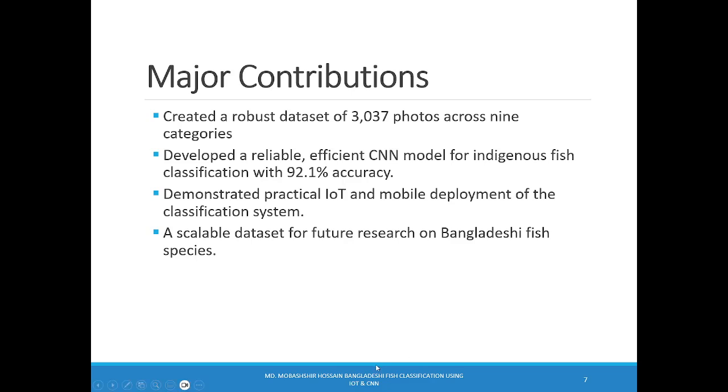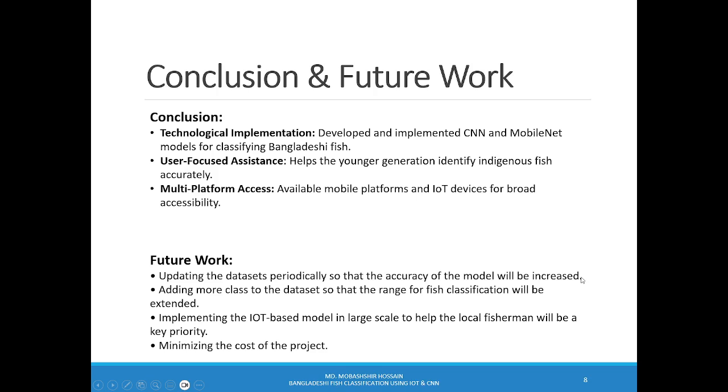This project's key contributions include creating a robust and diverse dataset with over 3,000 images across 9 fish categories, which can serve as a foundation for future research in fish classification, developing an accurate CNN model specifically tailored for classifying Bangladeshi indigenous fish with 93% classification accuracy, and implementing this system on both IoT and mobile platforms, demonstrating its potential for scalability and accessibility. Finally, our dataset is a significant contribution as it enables future research focused on Bangladeshi fish species, which is currently underrepresented in available datasets.